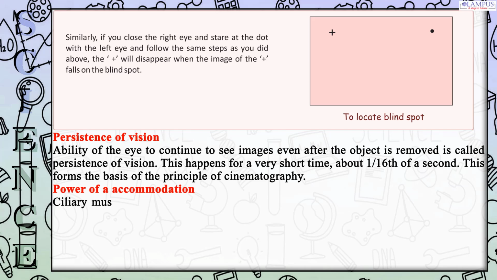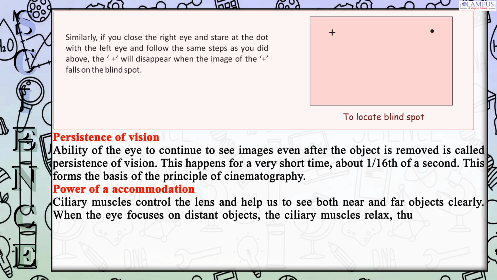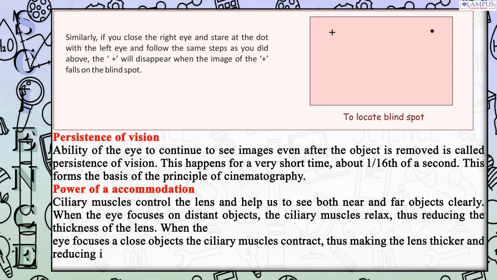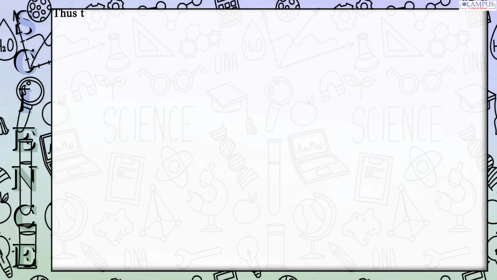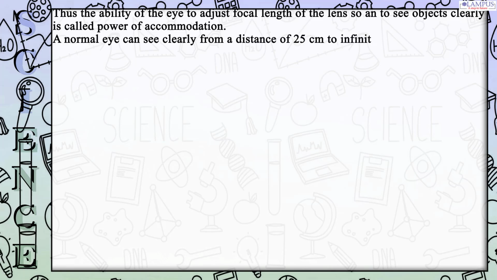Power of accommodation. Ciliary muscles control the lens and help us to see both near and far objects clearly. When the eye focuses on distant objects, the ciliary muscles relax, thus reducing the thickness of the lens. When the eye focuses on close objects, the ciliary muscles contract, thus making the lens thicker and reducing its focal length. Thus the ability of the eye to adjust the focal length of the lens and to see objects clearly is called power of accommodation. A normal eye can see clearly from a distance of 25 centimeters to infinity.